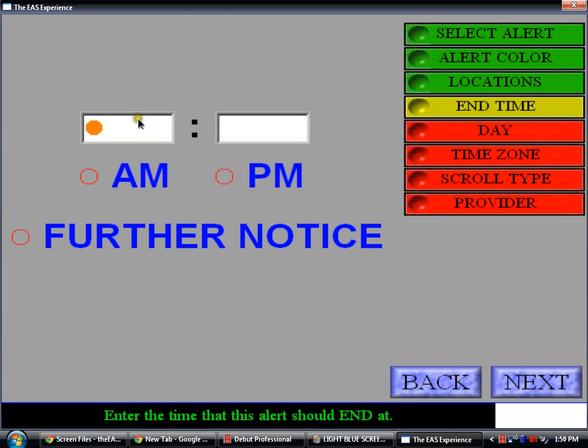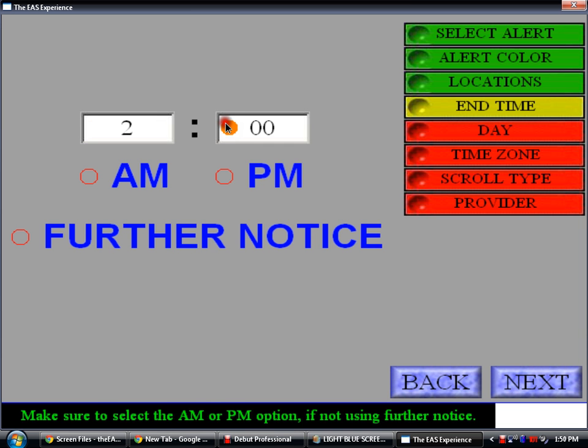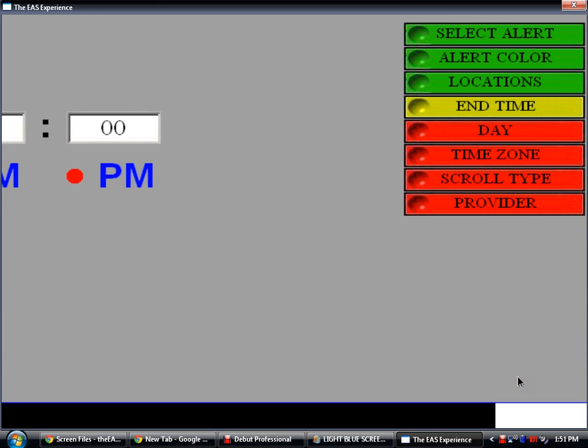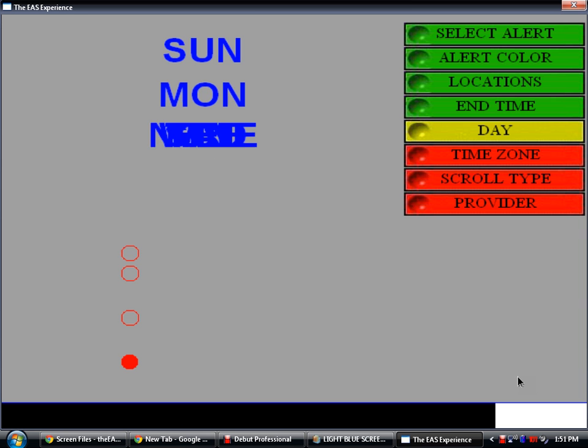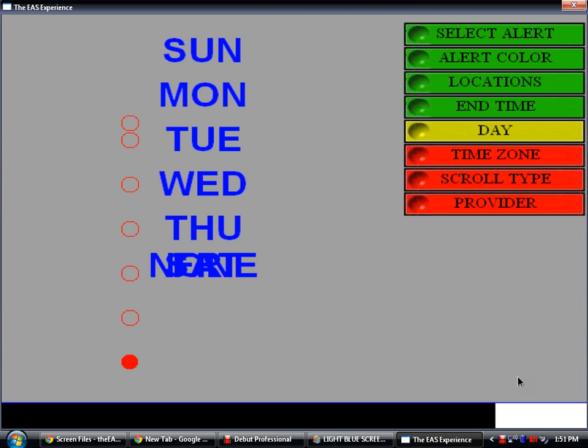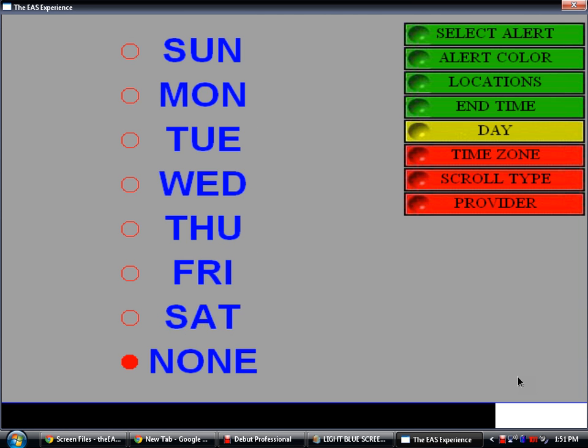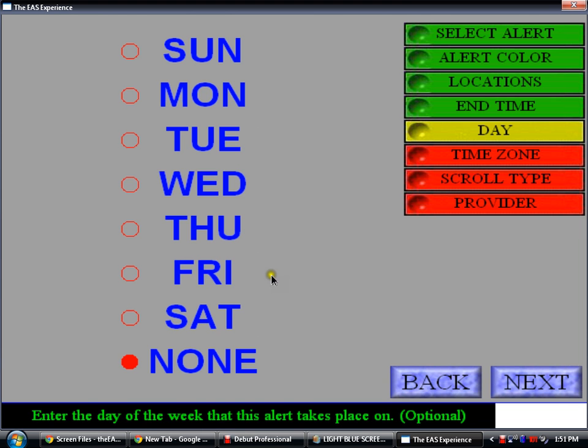The test is going to end at 2 p.m. today. If you're doing bar screen or channel screen, it'll ask you for a beginning time. For instance, the test is going to end at 2 o'clock p.m. Select any kind of time, and there's also until further notice. Make sure you do AM and PM. Then select your day. Today is Wednesday, so I'm gonna put in that.